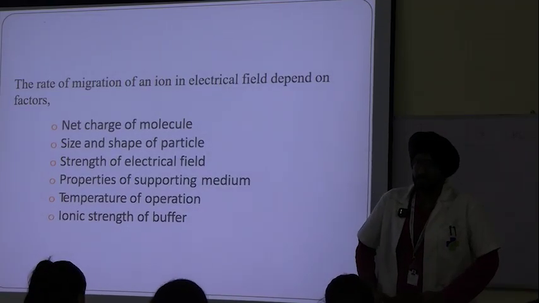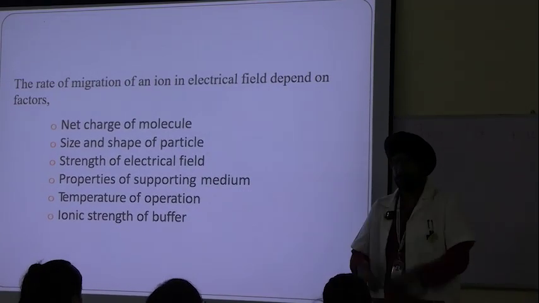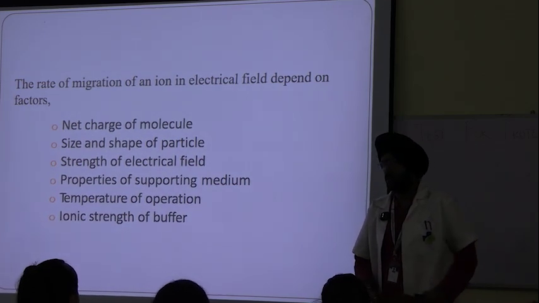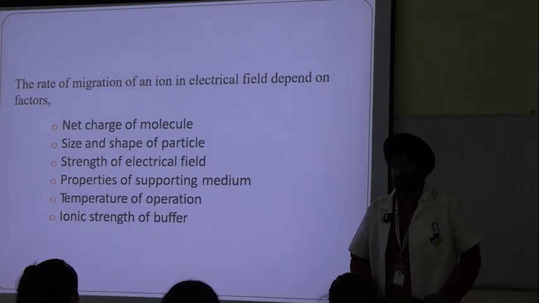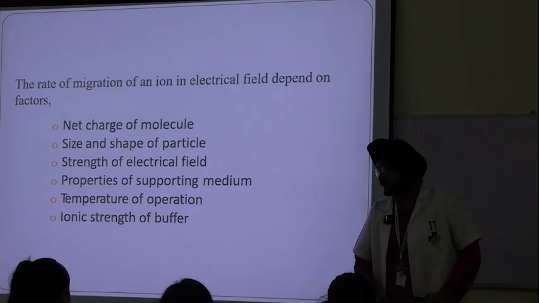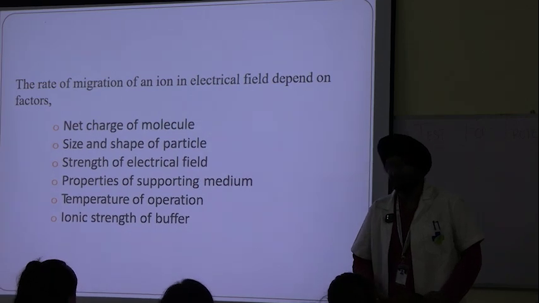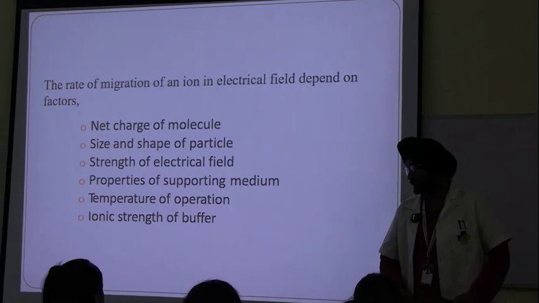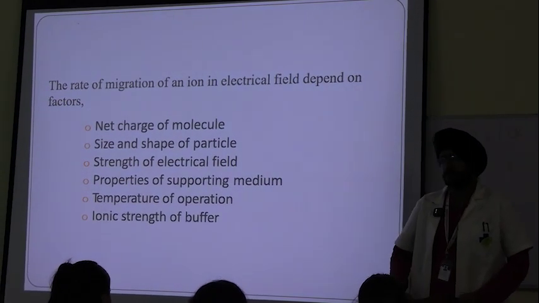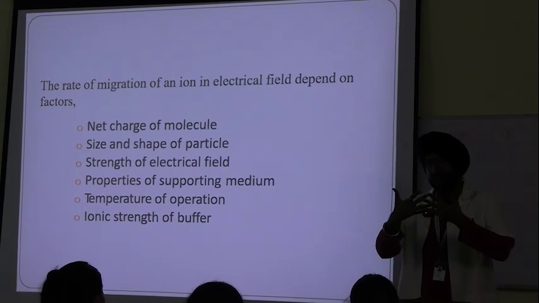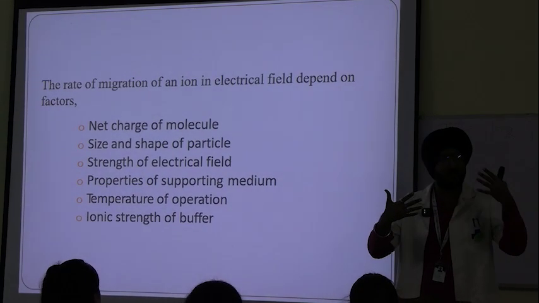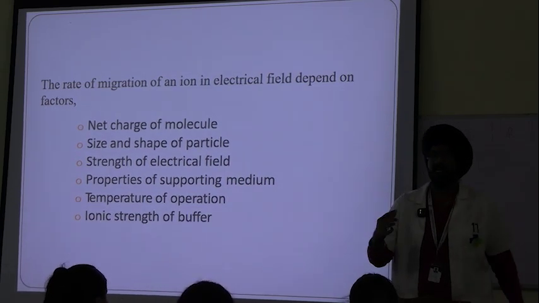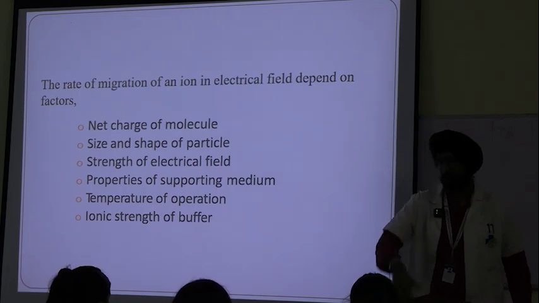What is the meaning of net charge of a molecule? What is the property of charge? Charge की क्या property होती है? Number 1, charge is quantified. And number 2, charges are additive. One positive will cancel one negative. So if there are 100 positive ions and 101 negative ions, the molecule will have one net negative.